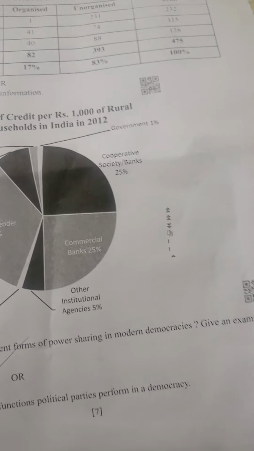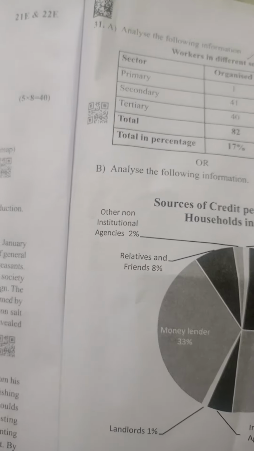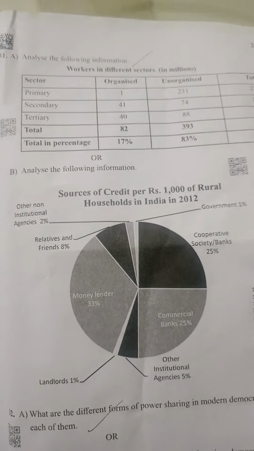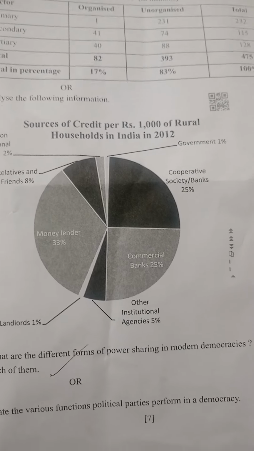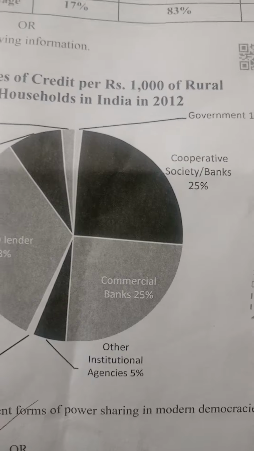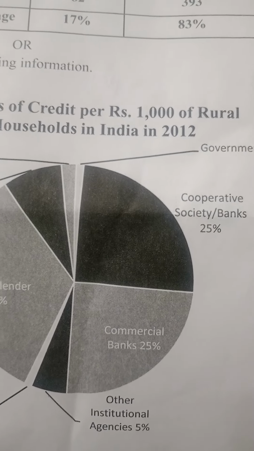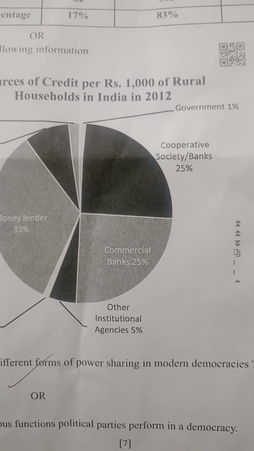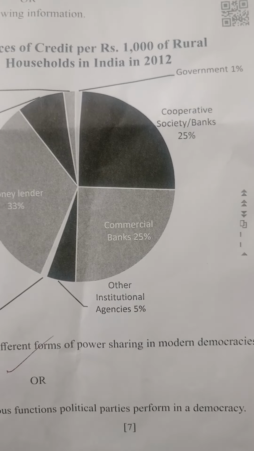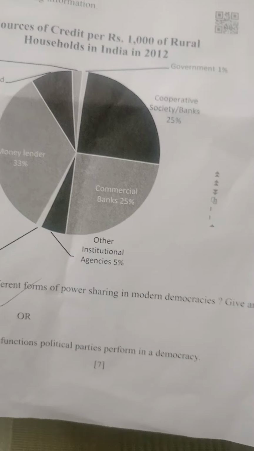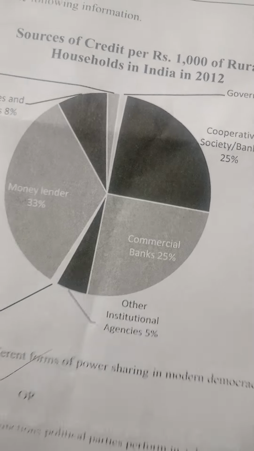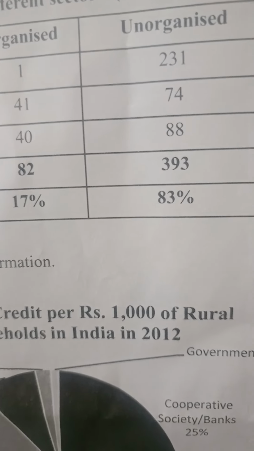What are the different forms of power sharing in modern democracies? We will look now. In modern democracies, power sharing arrangements take different forms. First one, horizontal division of power. Power is shared among different organs of the government, such as the legislature, executive and judiciary. This ensures that none of the organs can exercise unlimited power. Each organ checks the other organs, and thus a balance of power among the various institutions is maintained.